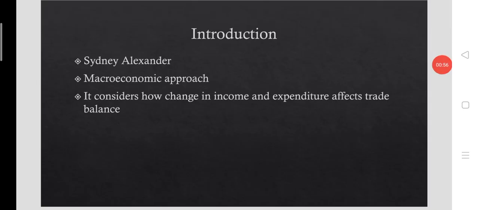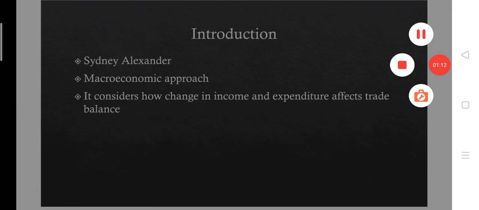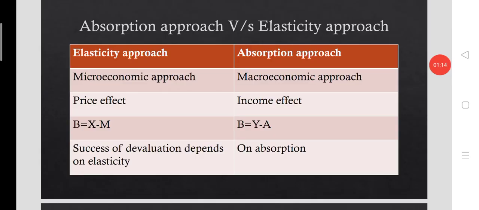The absorption approach was devised by Sidney Alexander, and he developed it as a macroeconomic approach. It considers how the change in income and expenditure affects the trade balance. Compared to the elasticity approach, the absorption approach is different in certain cases. While the elasticity approach is a microeconomic approach, the absorption approach is a macroeconomic approach.